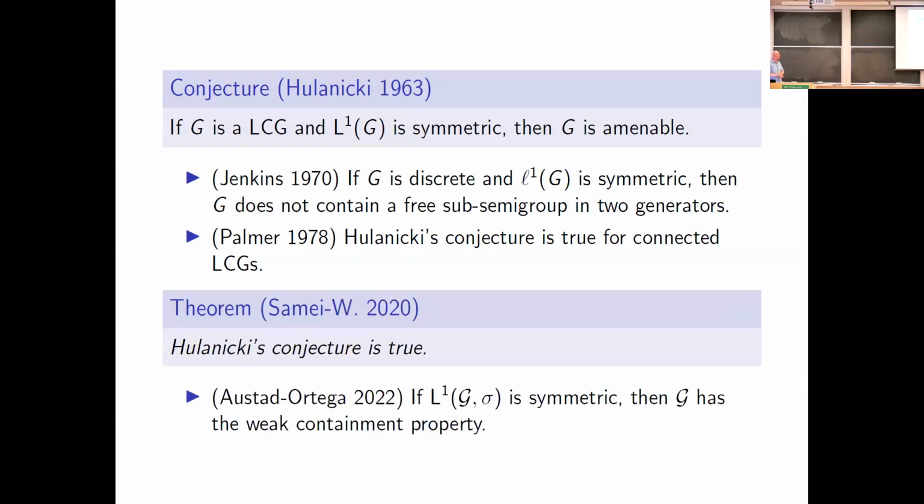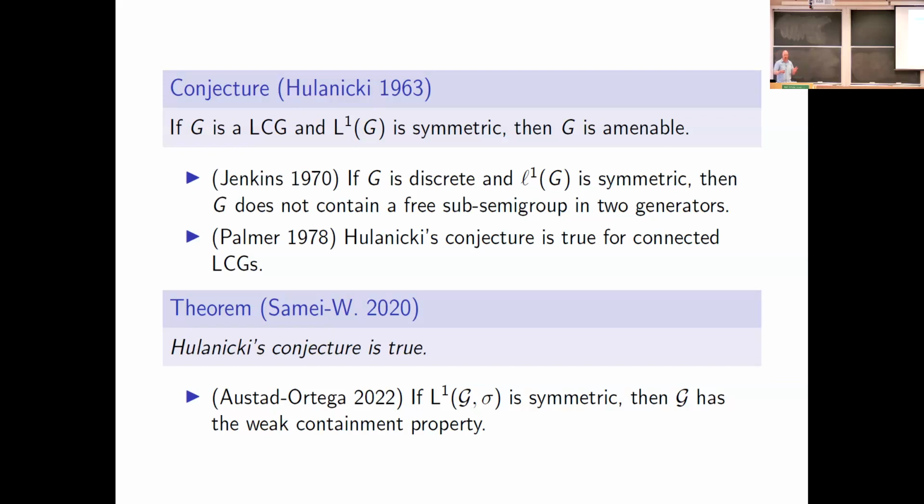In earlier work, Ebrahim Samei and I solved this problem, and we showed that Hulanicki's conjecture is true. In particular, if the group algebra L1 of G is symmetric, G is going to be amenable. Okay, and in solving this, we introduced really a new technique. It wasn't really a variation on old techniques, it was sort of a brand new technique. And we were sort of looking for ways to apply this.